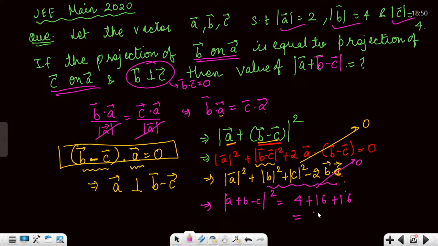So this is 16 and 16, 32, plus 36. Square will be cancelled. So this is square root of 36, that is 6. 6 will be the absolutely correct answer.